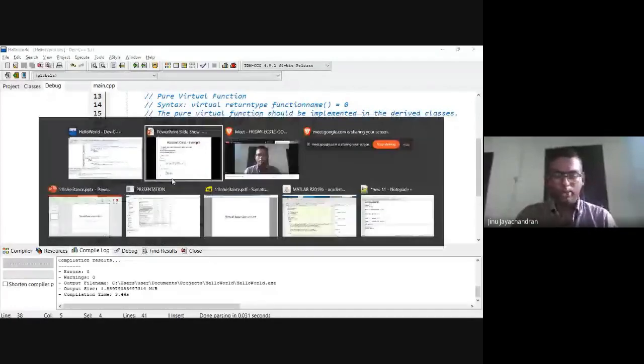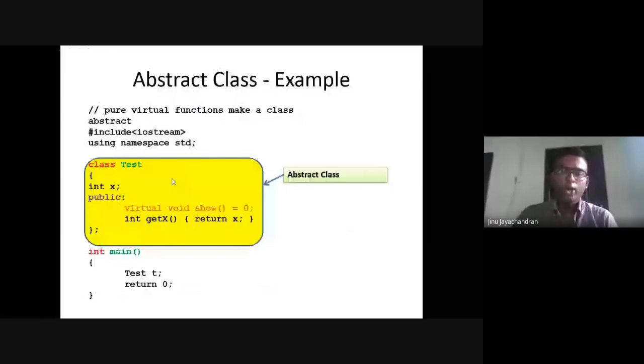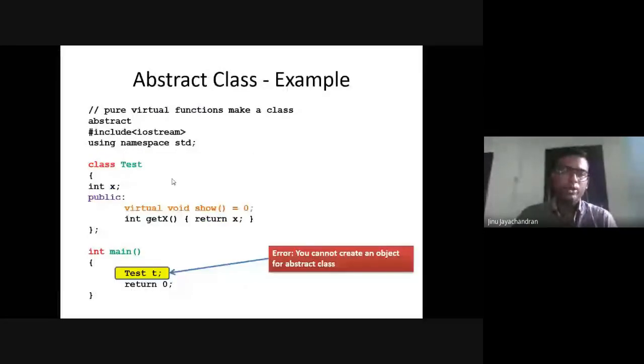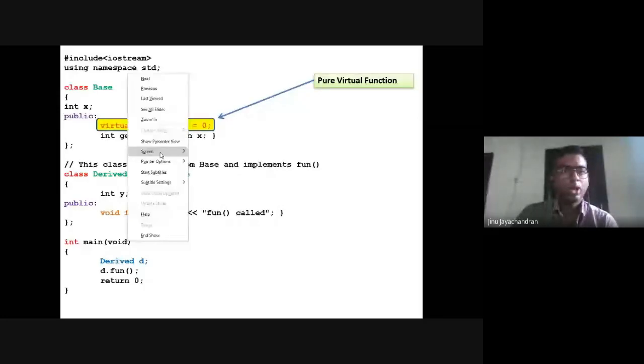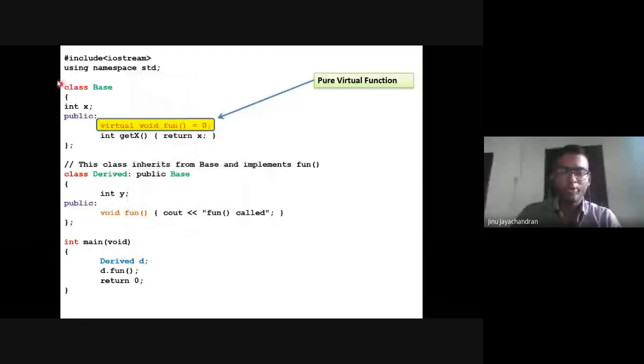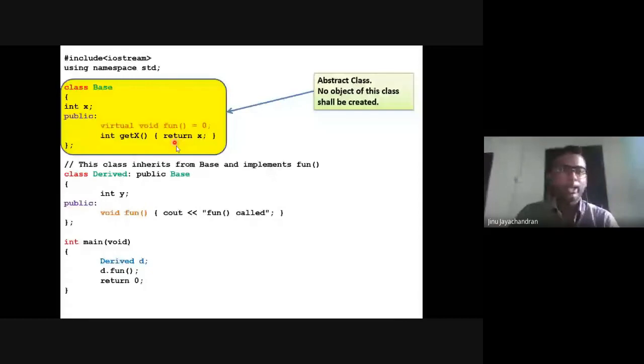So this is pure virtual function. If you try to declare test T without deriving that, it will give an error. So I have a base class whose name is base, with a pure virtual function. Then there's an abstract class. No object of this class can be created.